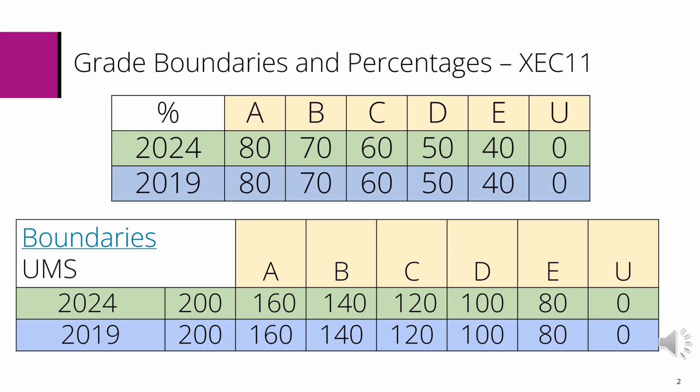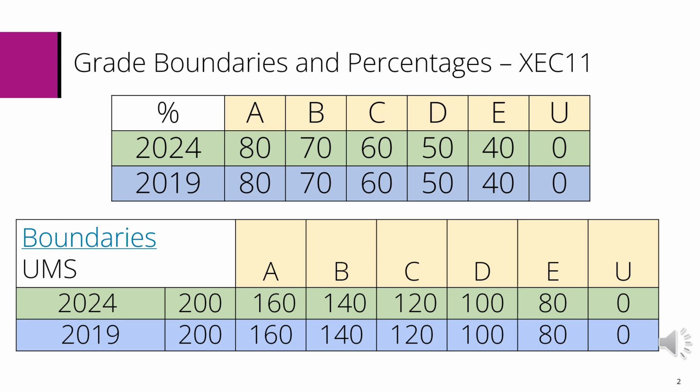The first June sitting of this AS level specification, as I said, was June 2019, hence this is why we're using this for comparison. The grade boundary marks are given in UMS. This is the second table. The UMS mark, standing for Uniform Mark Scale, is a conversion of the raw marks. Raw marks are converted to UMS marks for all modular qualifications. This is because raw mark grade boundaries may change from exam session to exam session to take into account variations in the difficulty of assessments.